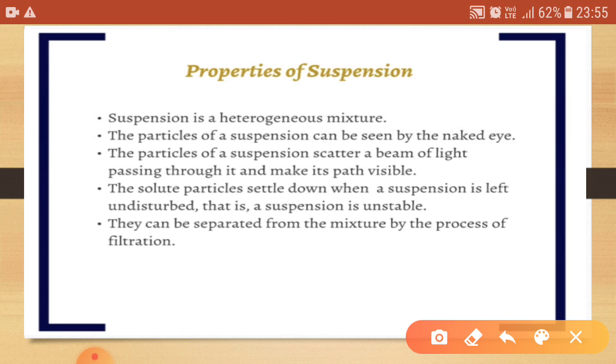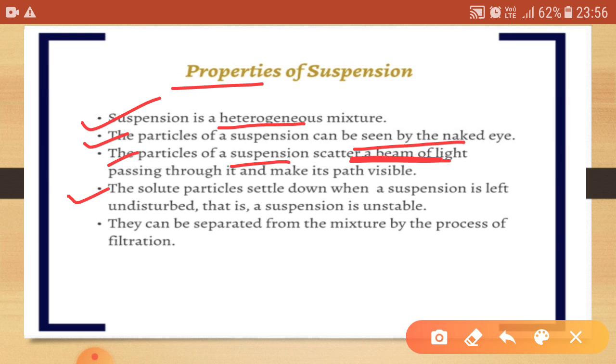So what are the basic properties of a suspension? First, it is a heterogeneous mixture and the particles can easily be seen with the naked eye. Third, the particles of the suspension scatter a beam of light. Fourth, the solute particles settle down easily when we leave the suspension undisturbed, because a suspension is unstable, and due to this property we can easily separate the mixture by a simple process known as filtration.